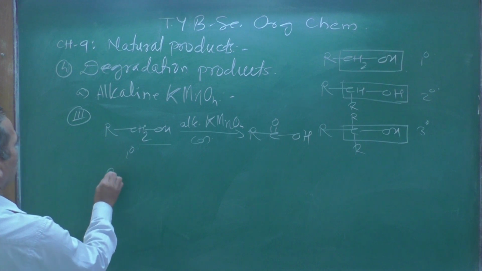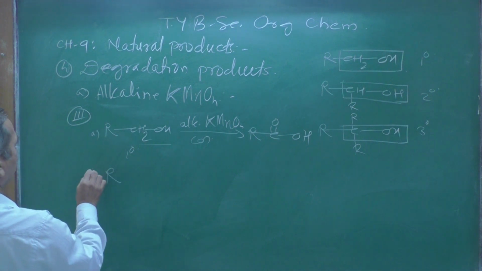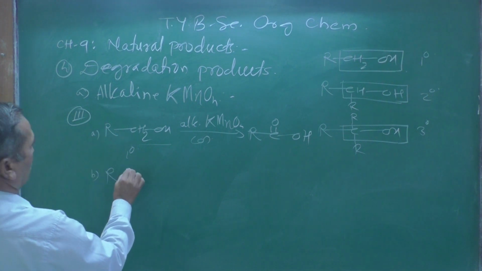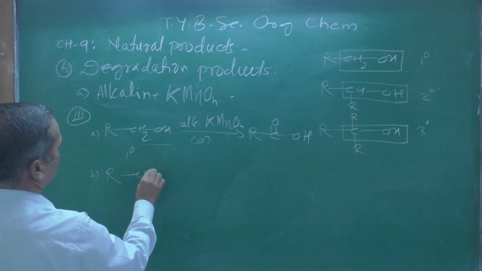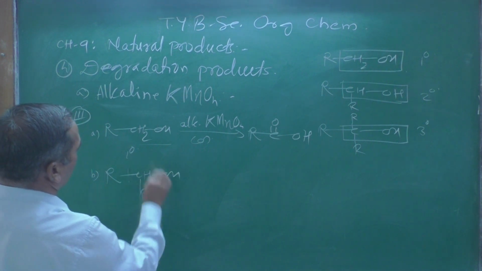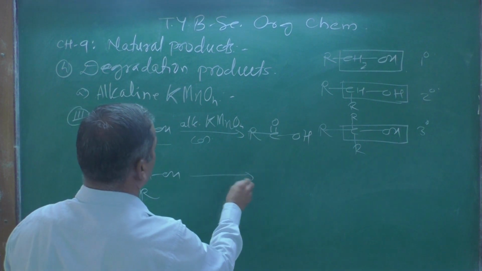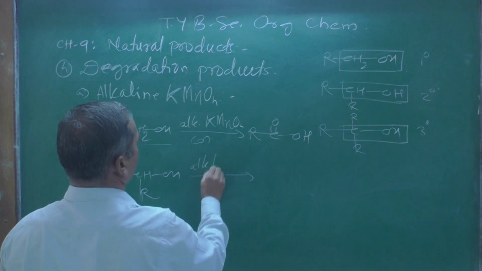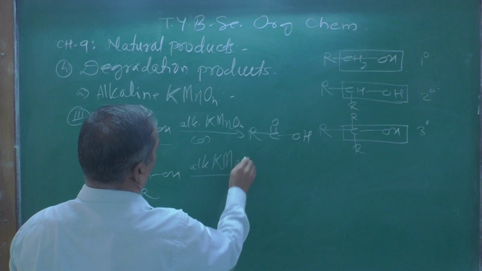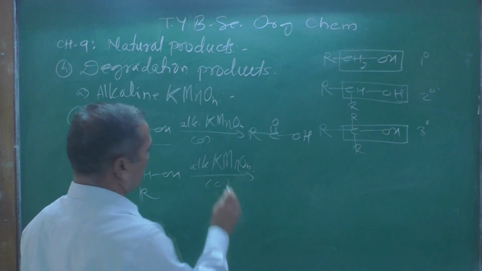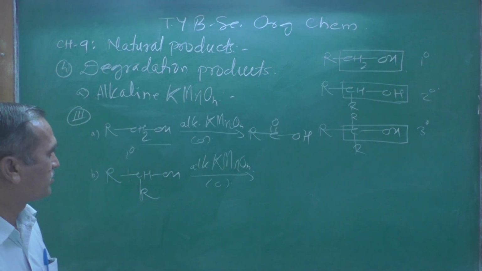Suppose you have another example here, R then CH OH R, with the same reagent alkaline potassium permanganate KMnO4, oxidation reaction takes place.